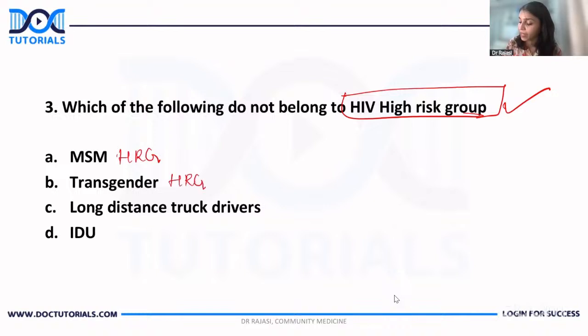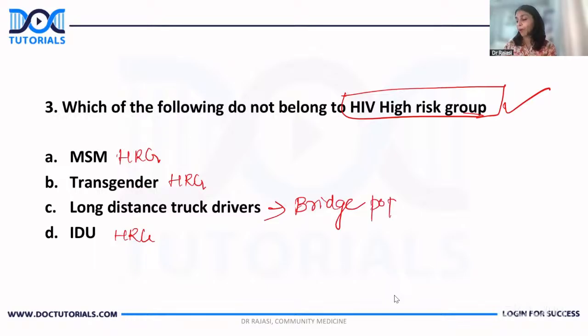Transgender, yes, it is a high risk group. IDU is intravenous drug users, high risk group. Now, what about long distance truck drivers? They are known as the bridge population. They are the bridge population and not the high risk group.